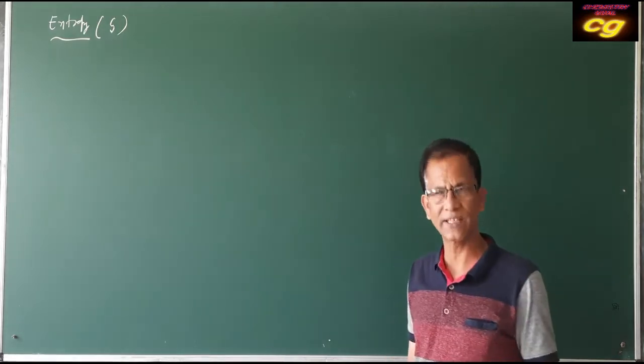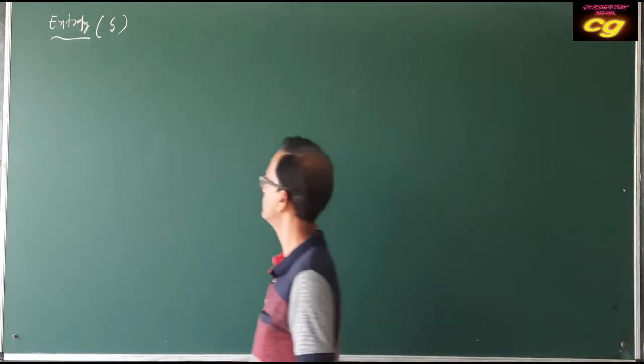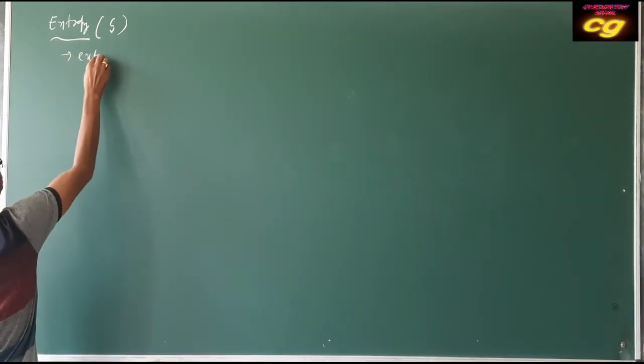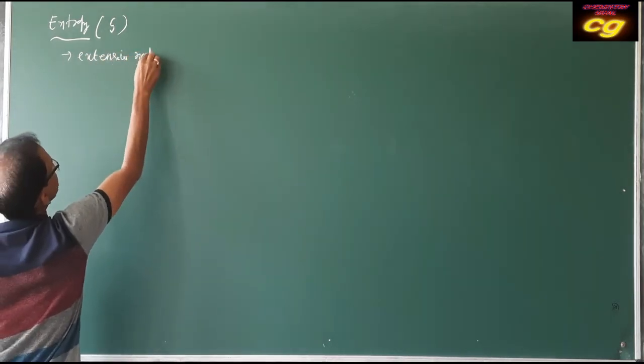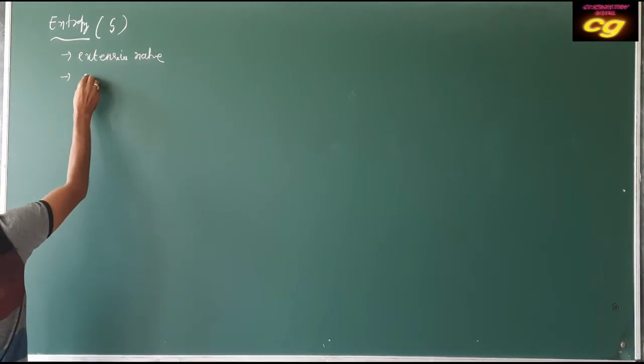It is one extensive quantity, you can say, and it is also a state function.